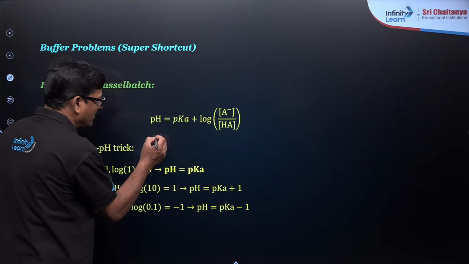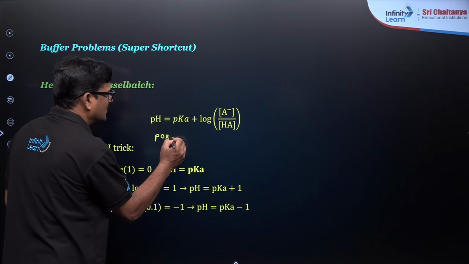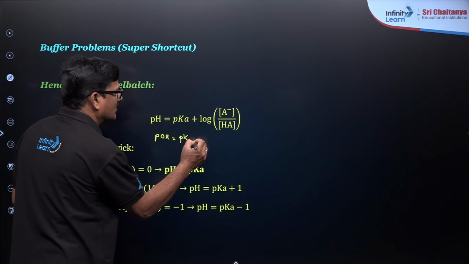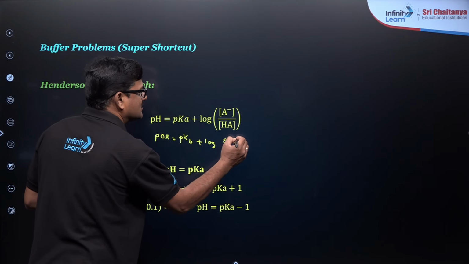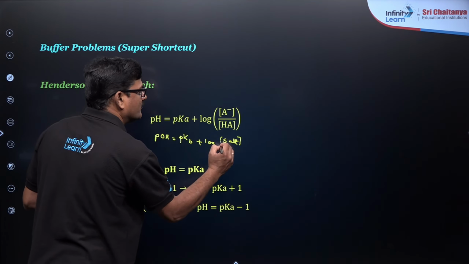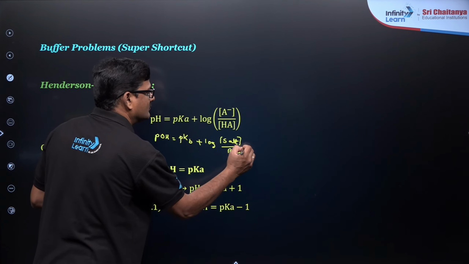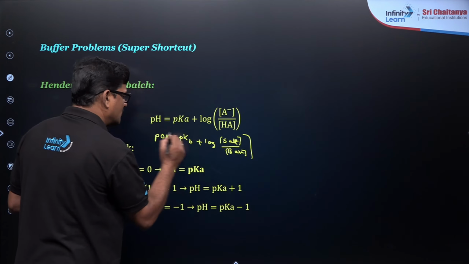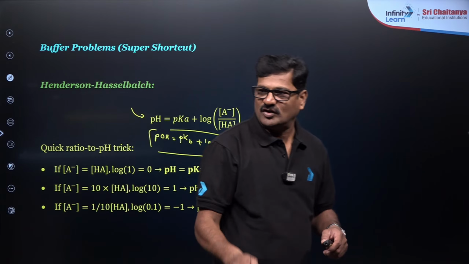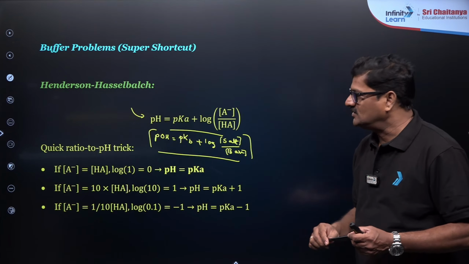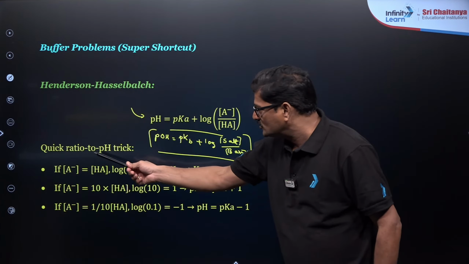You can use pOH for basic buffer is equal to pKb plus log salt by base. So whatever it may be, let us take this into the standard. Without solving the numerical, you can use a quick ratio to pH trick.